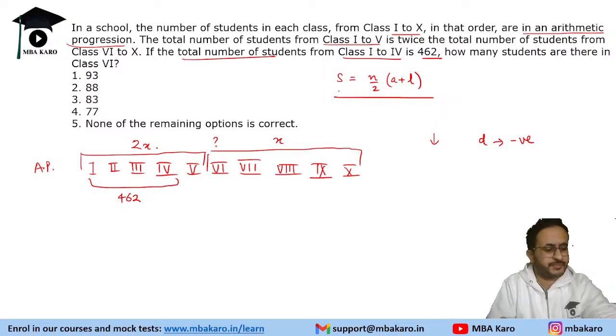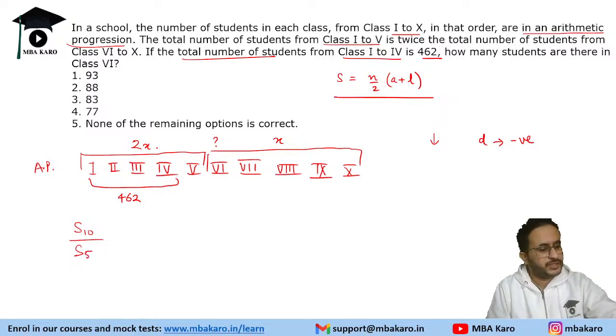That is the sum of an AP. Now if you take S10 upon S5, the ratio is known to us because we know the sum of first 10 terms and the sum of first 5 terms. We know their ratios. So we can use that to figure out the answer. Okay, so let's use that ratio.